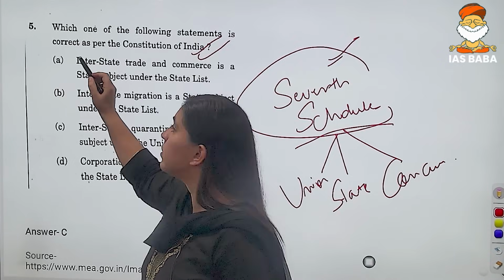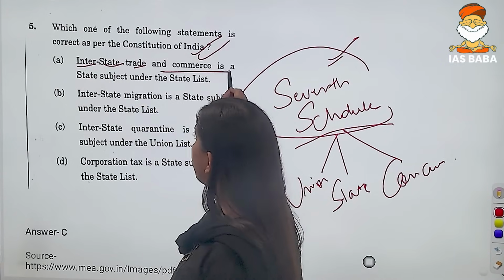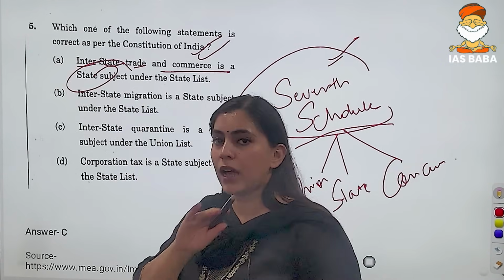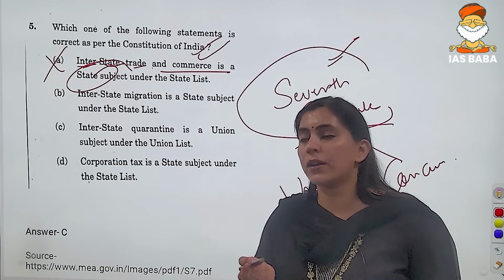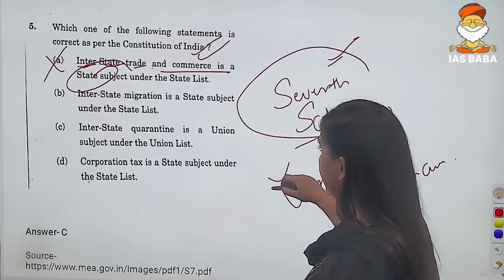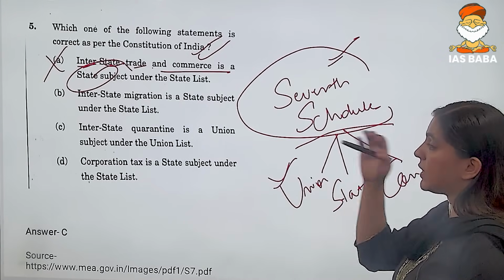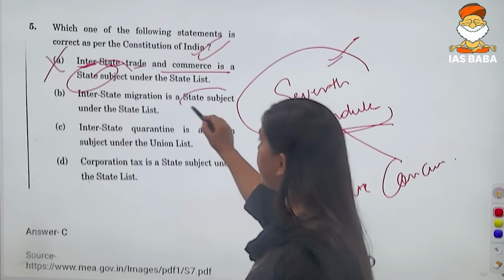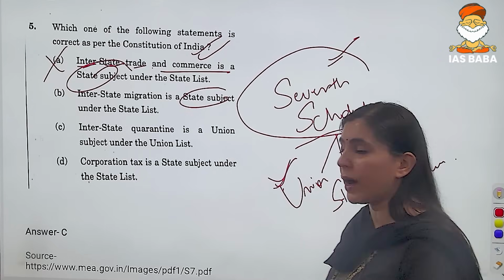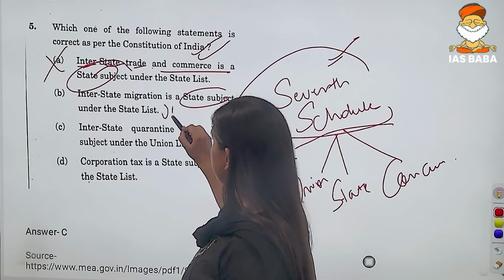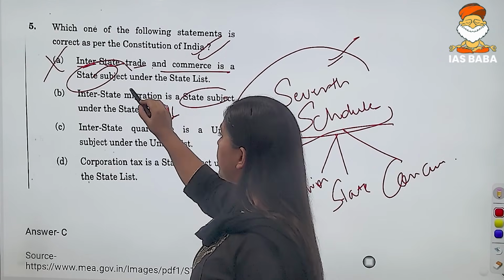Whether interstate trade and commerce is a state subject, the answer is incorrect, because interstate trade and commerce is a part of the Union list, right? Then, interstate migration is a state subject. This is also a wrong statement because it is also a part of the Union list, right? And not the State list.